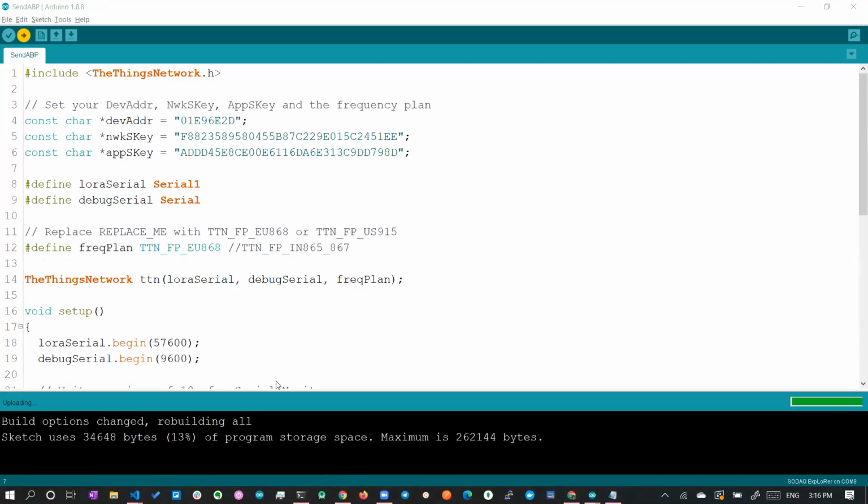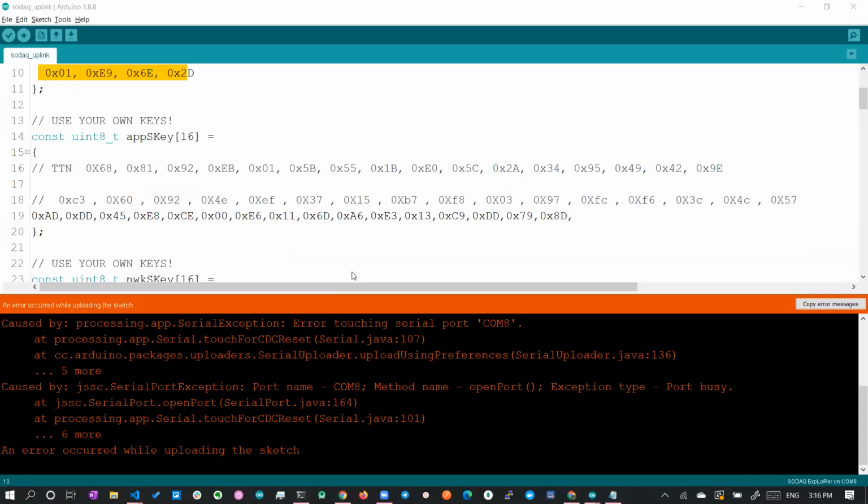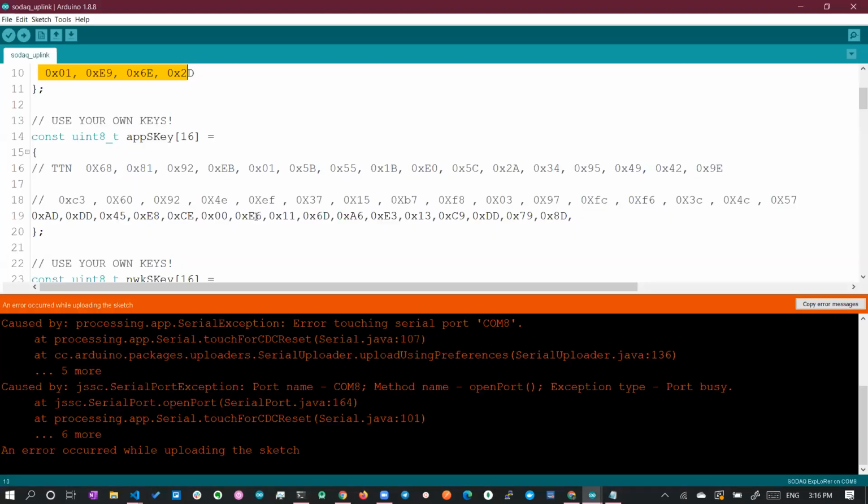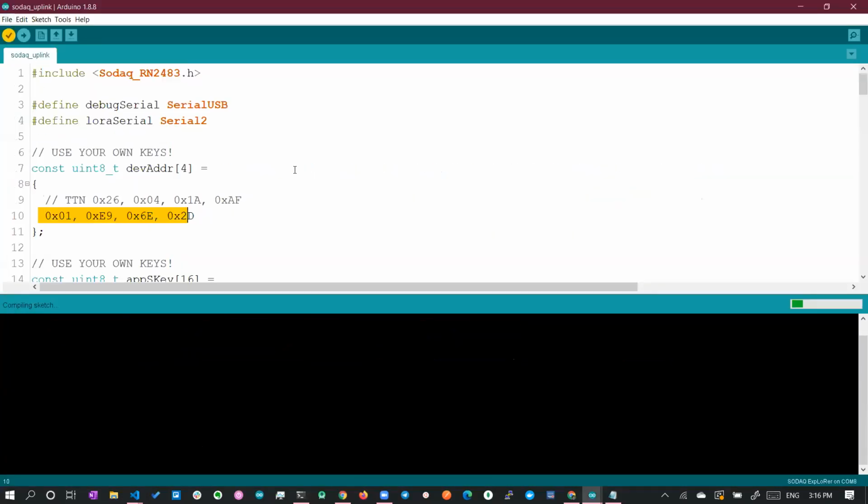The network session key is EE and the application session key is 8D. Fine, so let's use this SODAC RN2483 module.